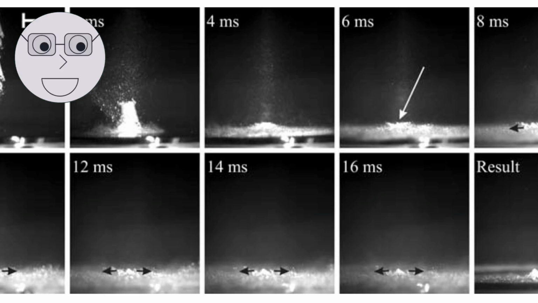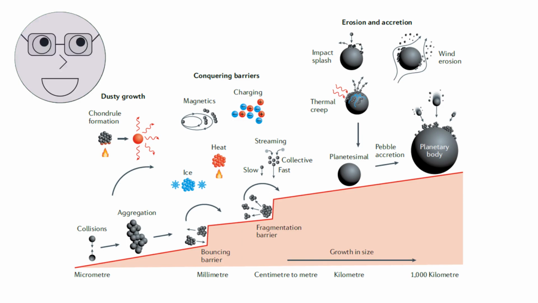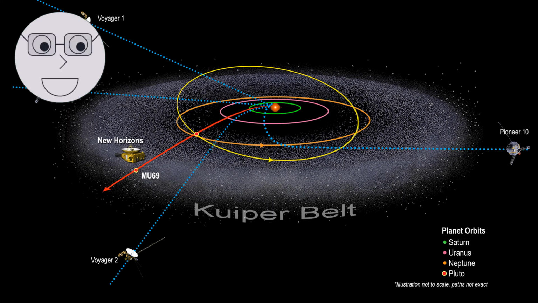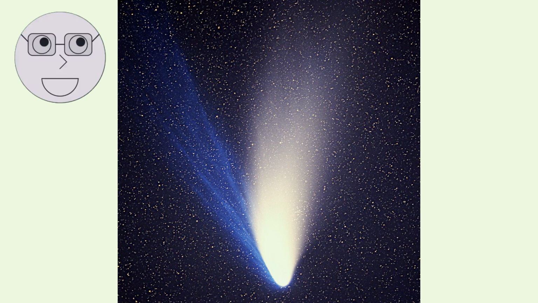Within the disk, small particles called planetesimals begin to stick together, forming larger and larger objects. Eventually, these objects become large enough to become planets, like the ones in our own solar system. Some of the planetesimals that didn't form into planets become asteroids, which can be found in the asteroid belt between Mars and Jupiter. Others become comets, which originate from the outer reaches of the solar system and can be seen as they pass close to the Sun.